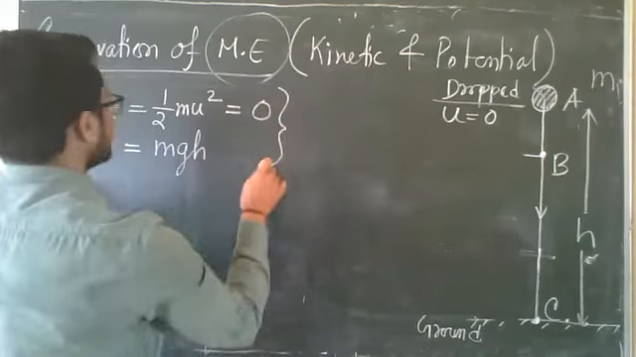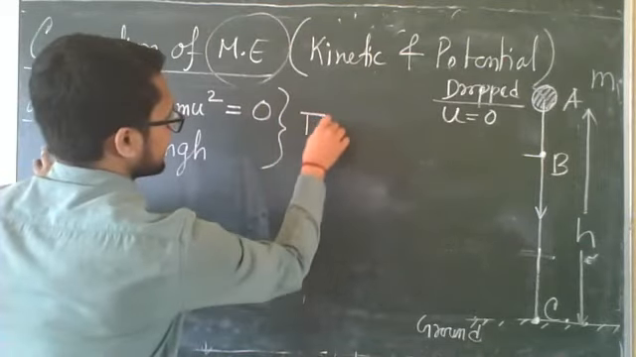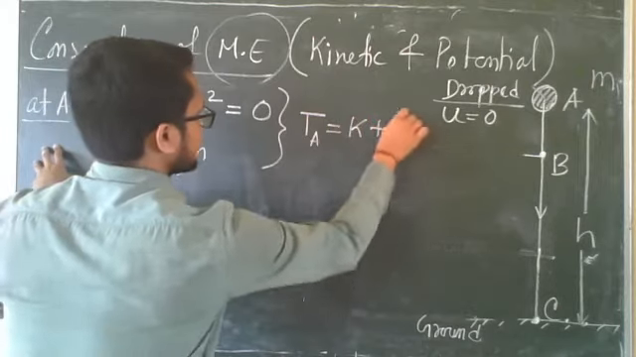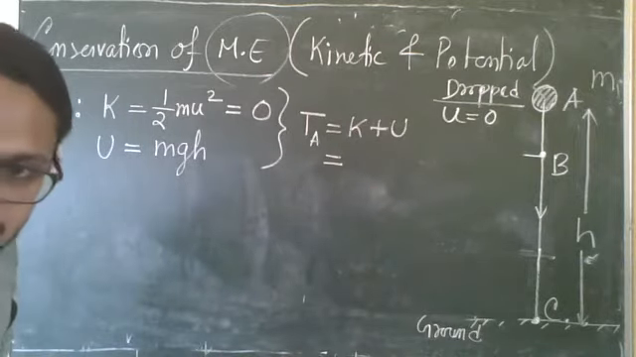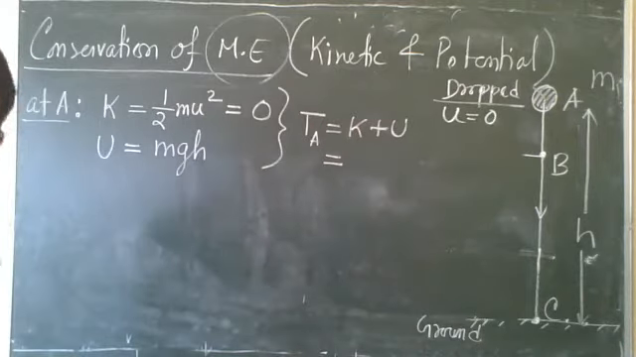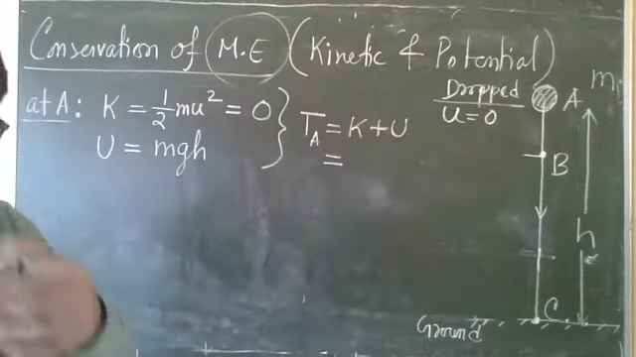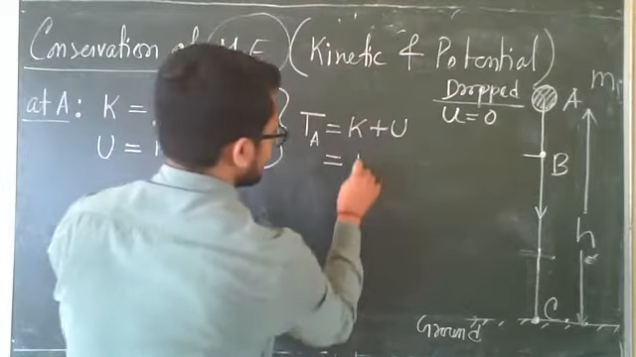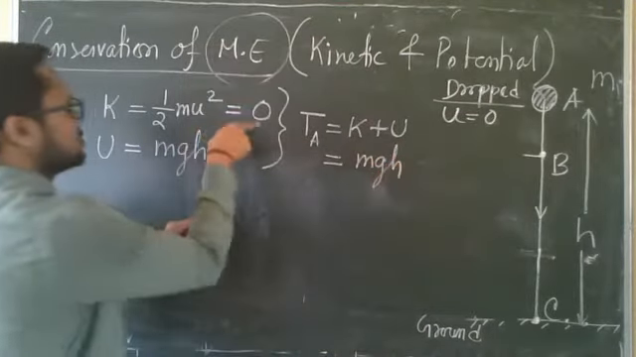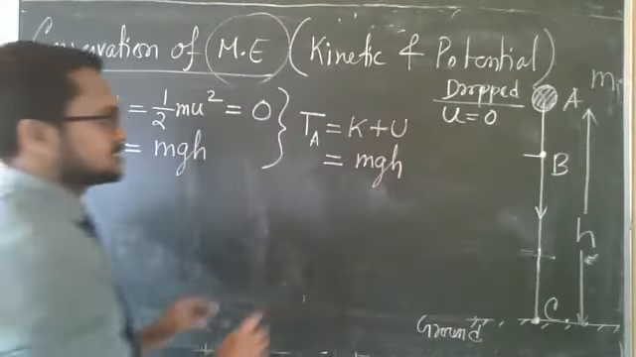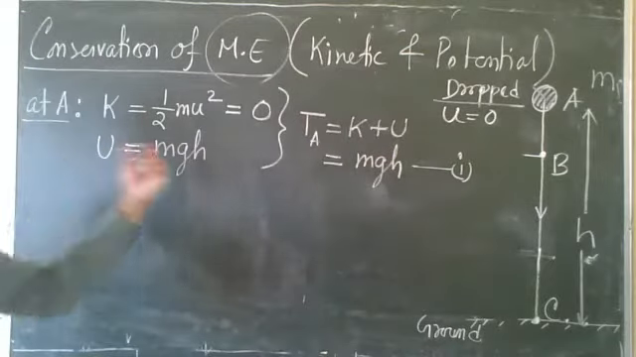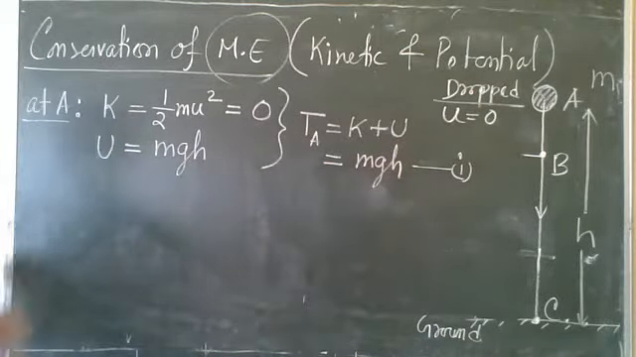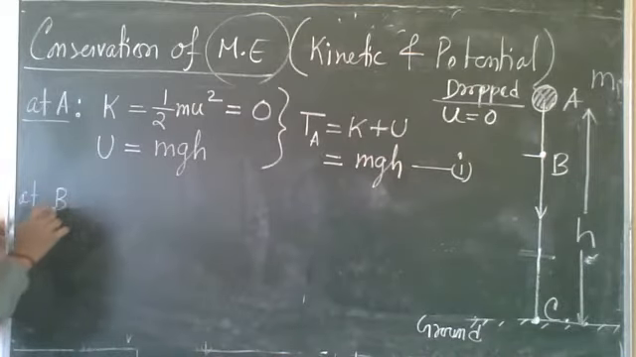So what will be the total energy at A? Total energy at A means kinetic plus potential. What will be the value? mgh. Yes, mgh. Kinetic 0, 0 plus mgh equal to mgh. So this is our first equation. At point A, total mechanical energy is mgh.